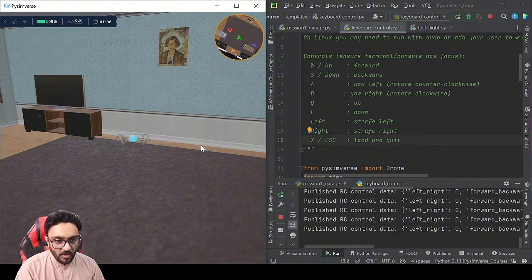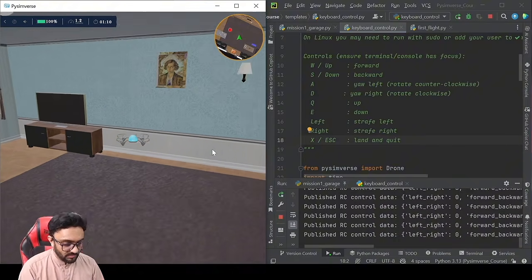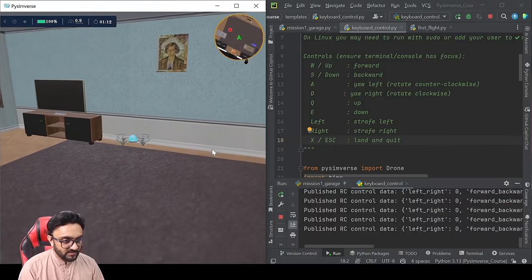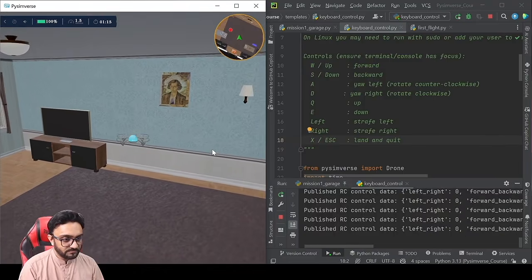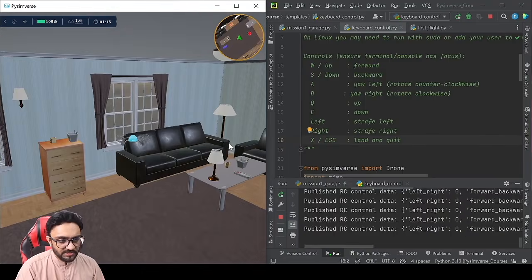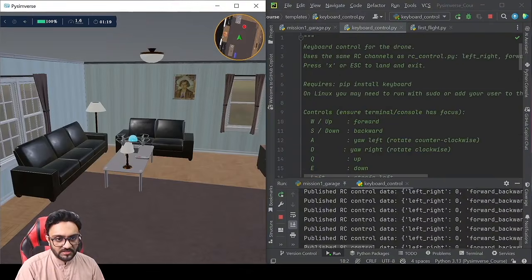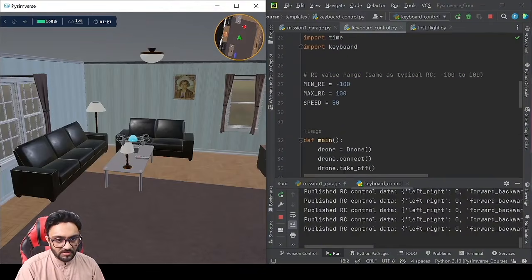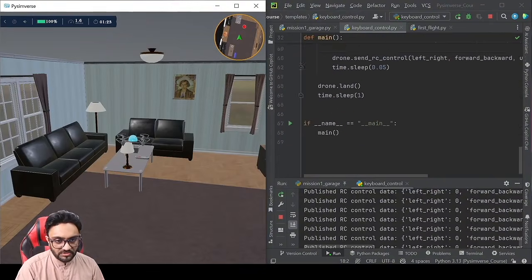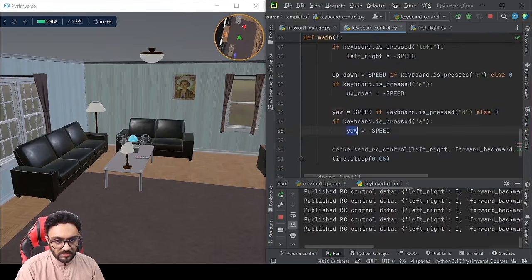But how can we go up? Q and E. So if we press Q, there you go, it goes up. If you press E, it goes down. Yeah, that's good. Now my concern is the rotation. So let's check the rotation speed. Do we have something else for rotation? The yaw equals minus speed.